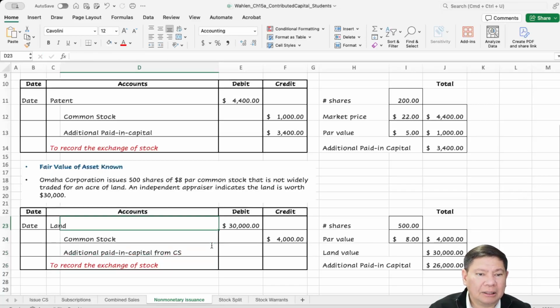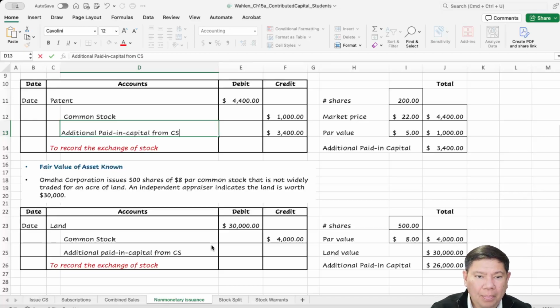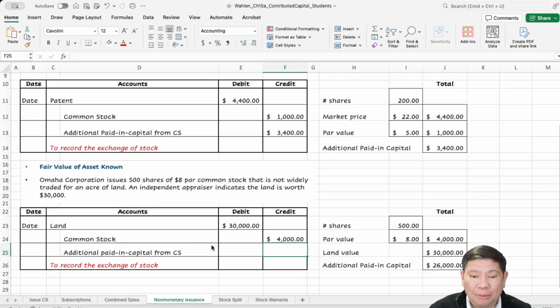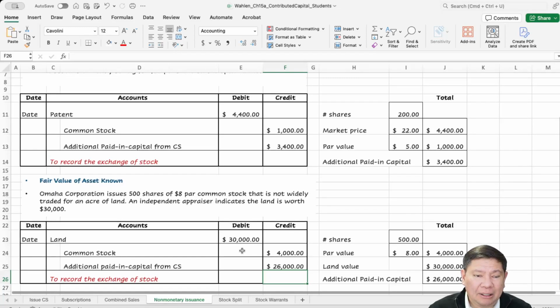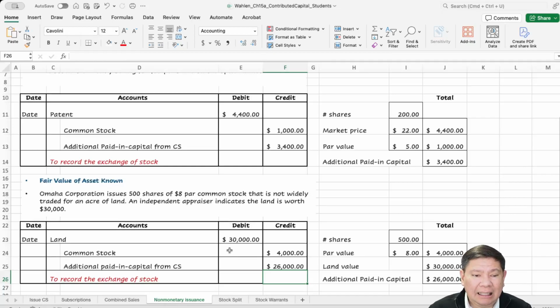I forgot to write on that one, just to identify where this additional paid-in capital is from. So that additional paid-in capital is $26,000.